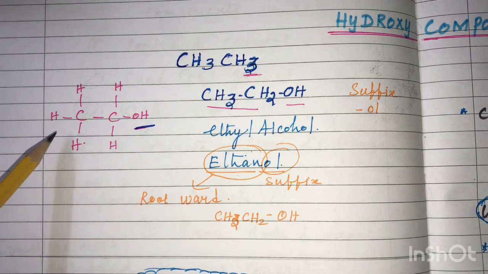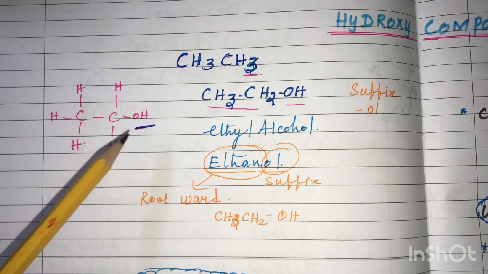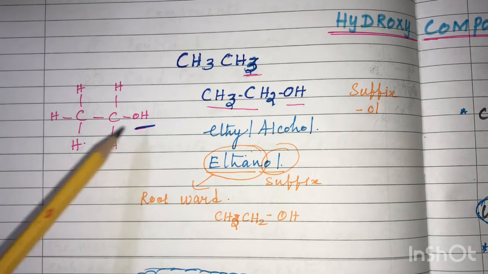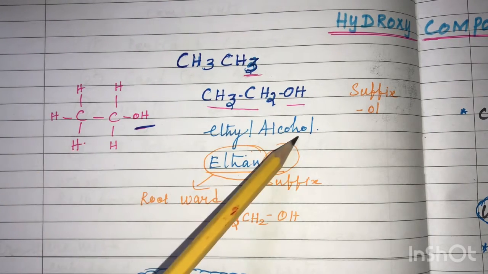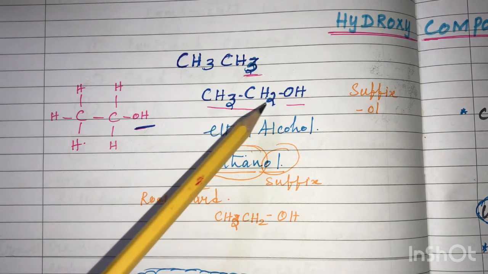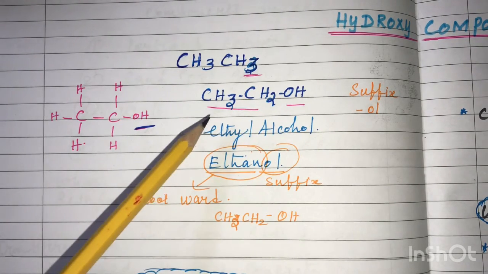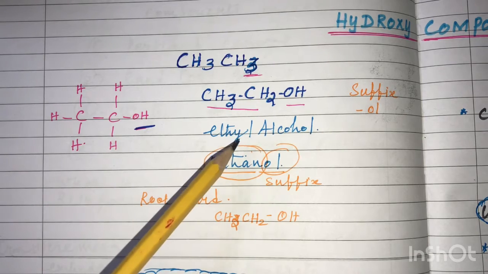For example, ethane, in which one of the hydrogens is replaced or substituted by a hydroxyl group, is called ethyl alcohol, of the formula CH3CH2OH. Here, ethyl alcohol is the common name.